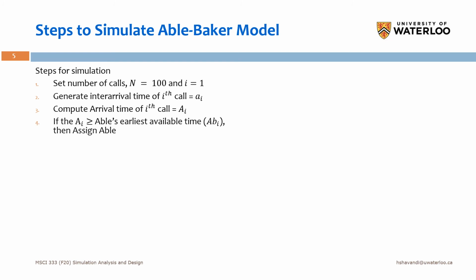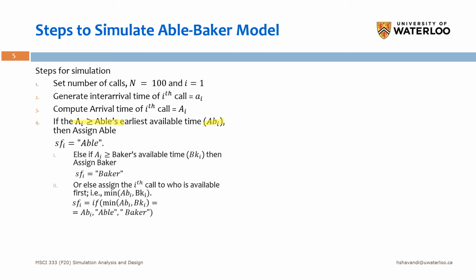Now here is the point that we check the availability of the Able, right? So as you remember, we had the ABi as the earliest available time for Able, right? So here we check if the arrival time of the ith call is greater than or equal to ABi, then we will assign Able to this call.